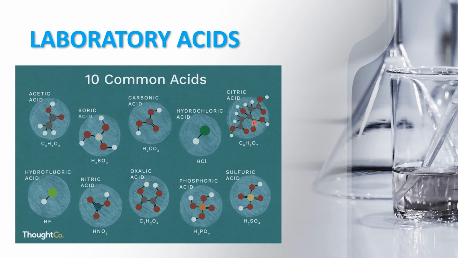Citric acid is available in nature also, but we have prepared it in the laboratory so that whenever you want citrus juice, there is no need to depend on the lemon. Directly we get a powder available in the market that is added to water and the required amount of sugar. So citric acid juice is ready. To keep up with the demand in the market, we are preparing natural acids in the laboratory, and they are called what? Synthetic acids. One example is citric acid, hydrofluoric acid HF, nitric acid HNO3, oxalic acid, phosphoric acid, and sulfuric acid. These are some common laboratory acids.